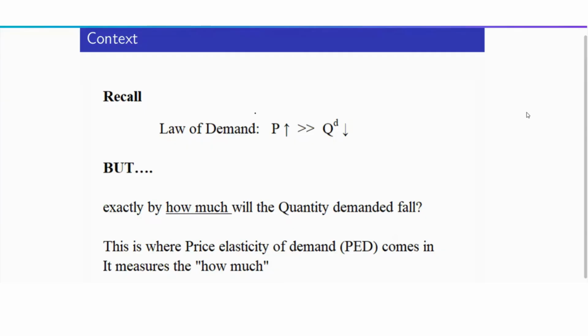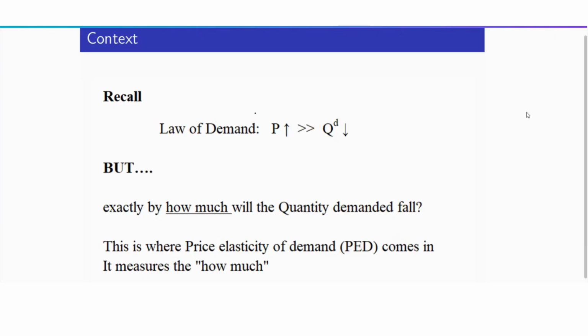Like for instance, say price increases by 5%. Will quantity demanded fall by 5%? Will it fall by more than 5%? Will it fall by less than 5%? So we want to quantify the change. We know the law of demand tells us given price increases, quantity demanded decreases, but exactly by how much?